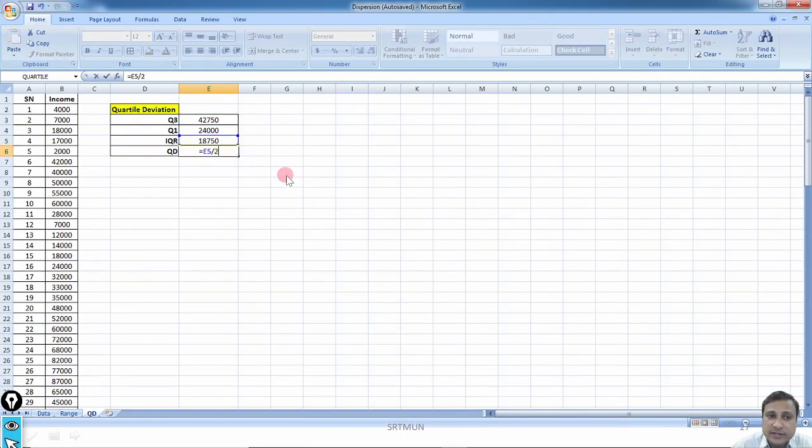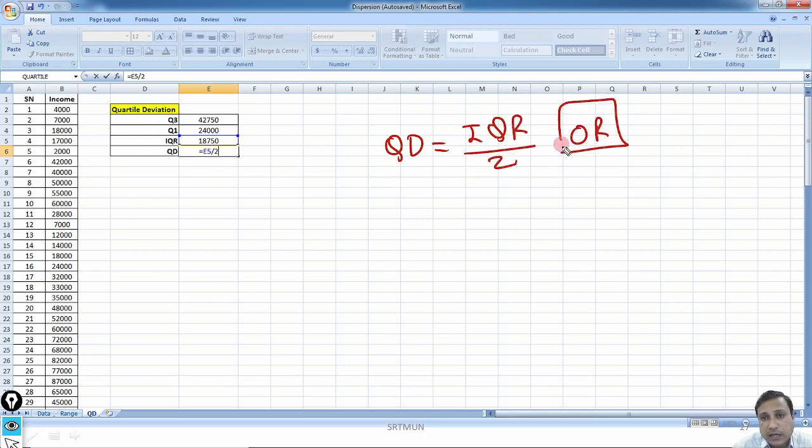Then for quartile deviation, what will I do? If you remember, what is the formula for quartile deviation? Quartile deviation is equal to IQR divided by 2, or the other way round, Q3 minus Q1 divided by 2. Fine, there are two different formulas. They represent the same thing, no problem.